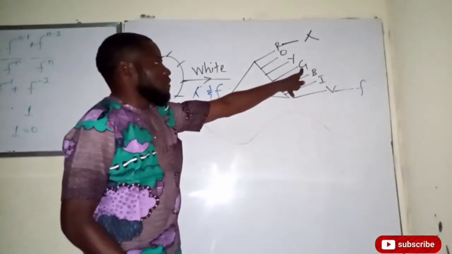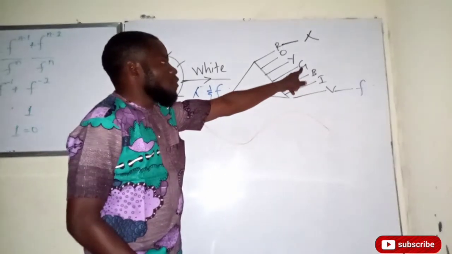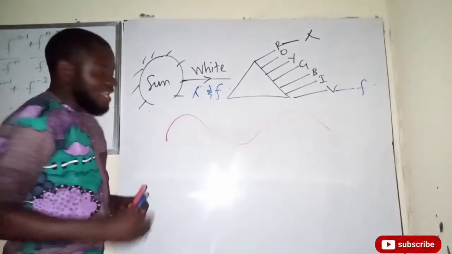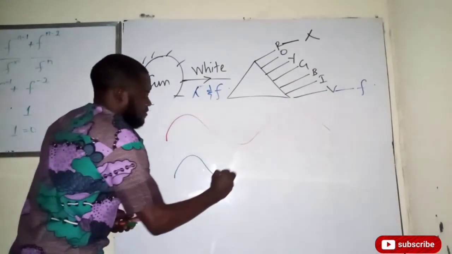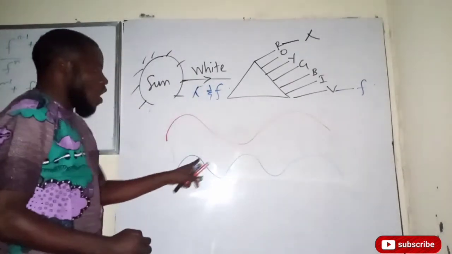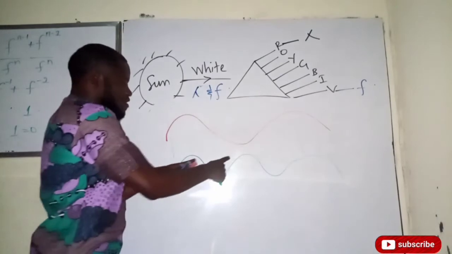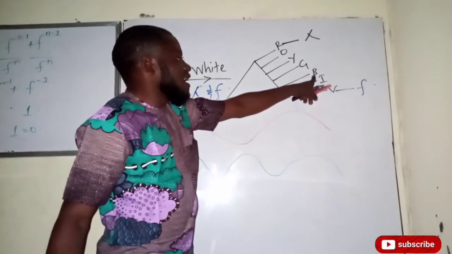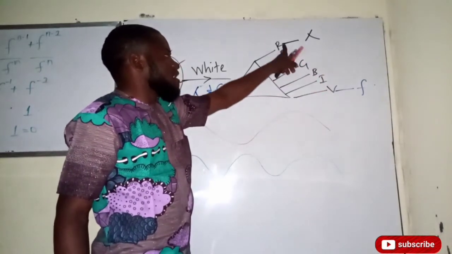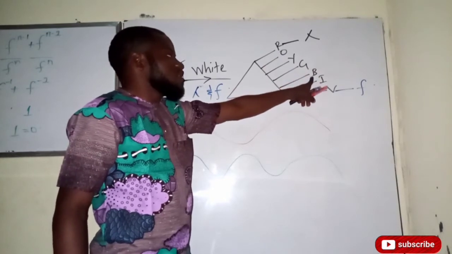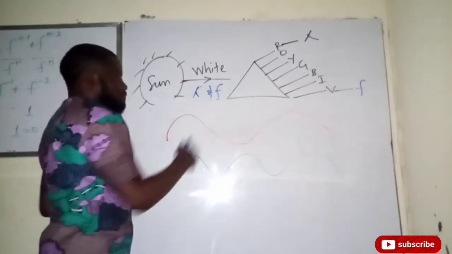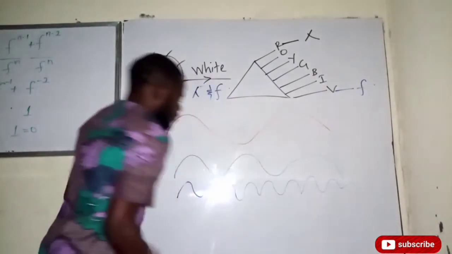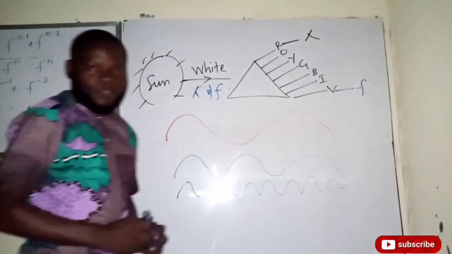Now, the other primary color we have to consider here is green. If you look at the wavelength of the green, it is quite shorter than that of the red. Hence, the green tends to oscillate like this. You can see we now have more oscillation compared to that of red, and the wavelength is short compared to that of red. And the last one, whose wavelength is very, very small compared to that of red or green, is going to have the highest frequency, and that is the blue light. If you look at it now, it oscillates more than any of the waves, and its wavelength is very, very short.